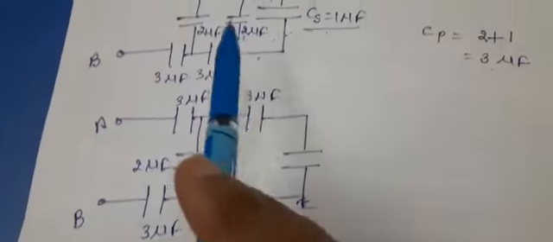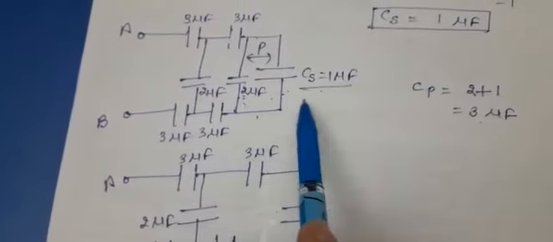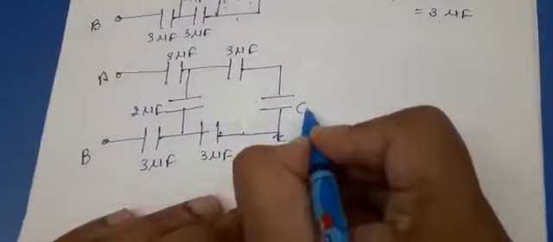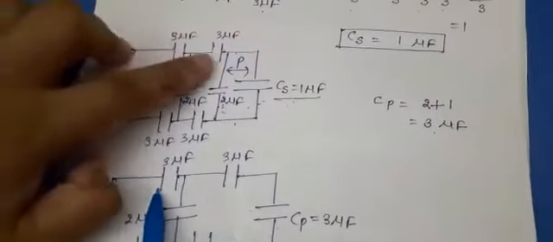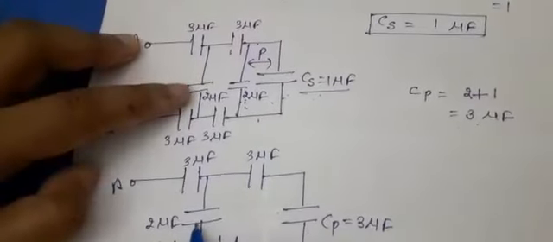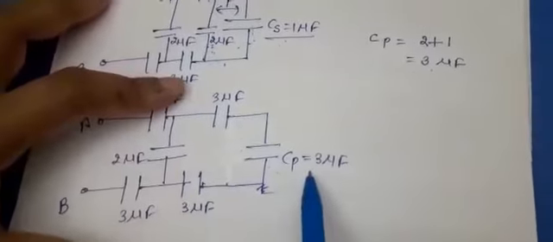Now we have taken the combination of these two, 2 microfarad and 1 microfarad. This was CP, and now this capacitor is CP. This is 3 microfarad, this is 3 microfarad, this is 2 microfarad, again 3, and the combination of these two is CP.